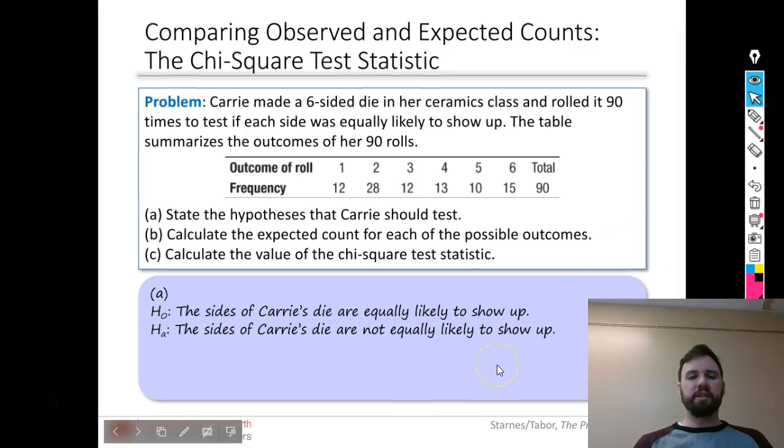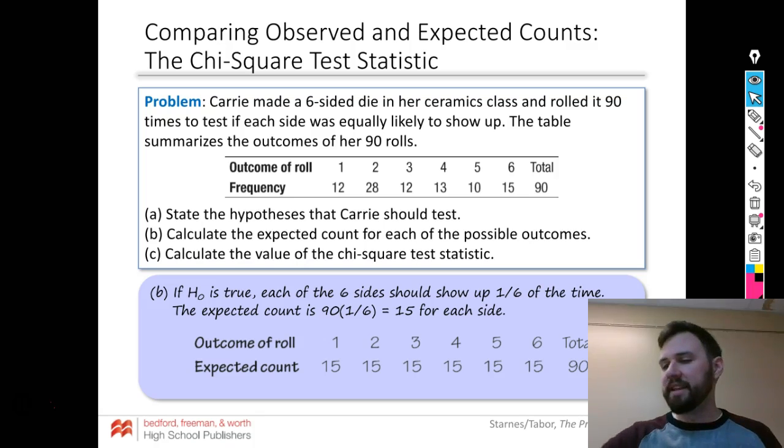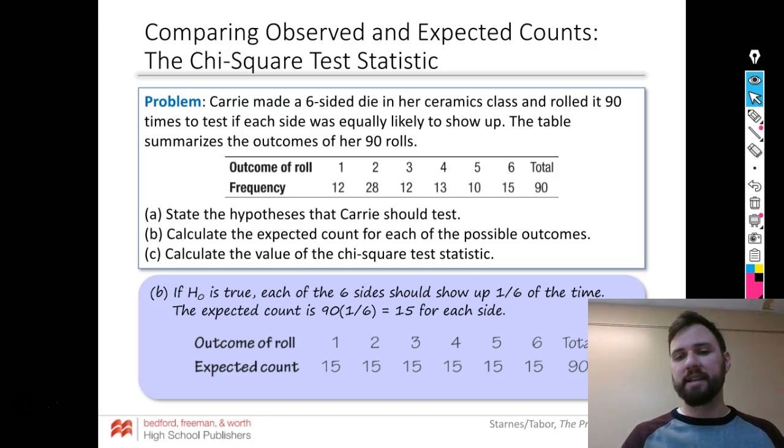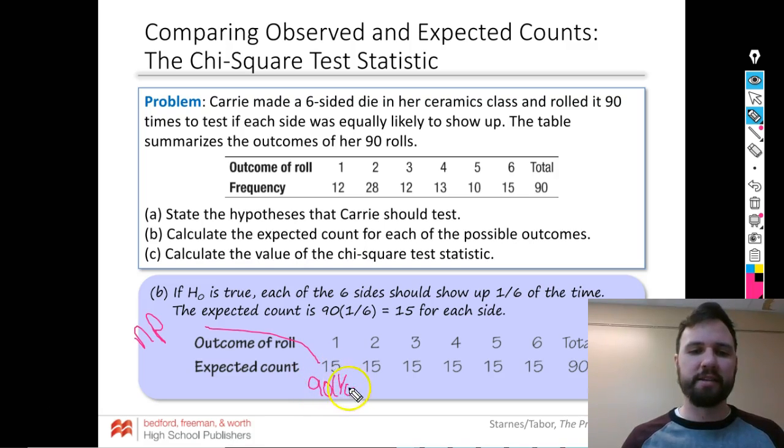So let's find the expected count for each one. My expected roll, I would do 90 times 1/6. That's how I got these 15s. I took my n times p, so 90 times 1/6 is 15. And I did that for all of them, right?